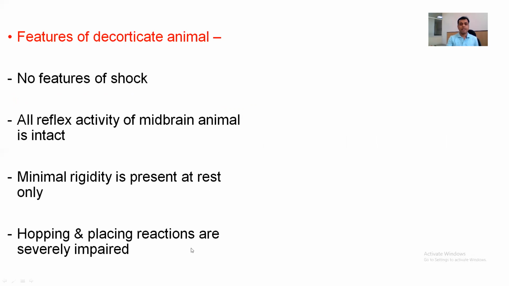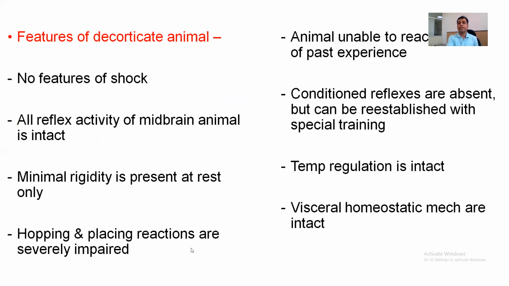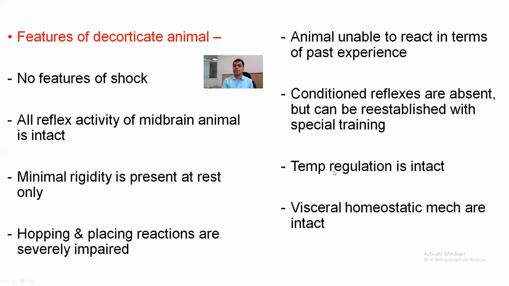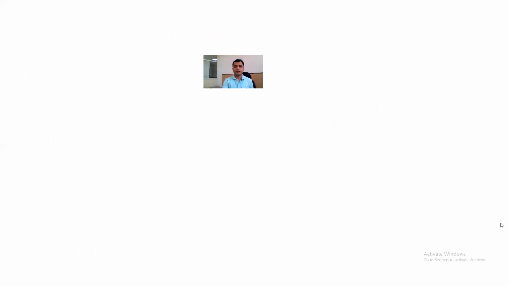Hopping and placing reactions are severely impaired. The animal is unable to react in terms of past experience. Conditioned reflexes are absent but can be re-established with training. Temperature regulation will remain intact. Visceral homeostatic mechanisms will also remain intact.